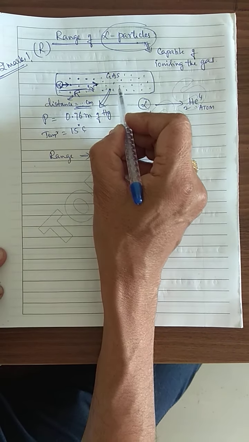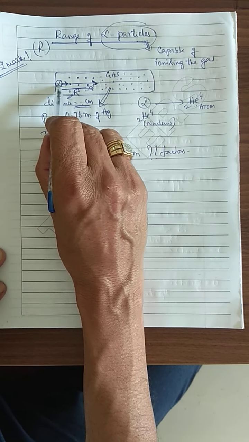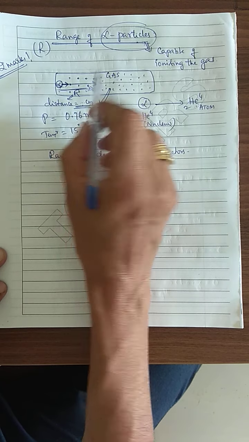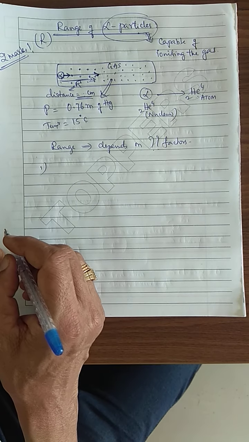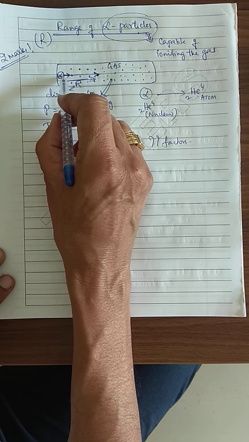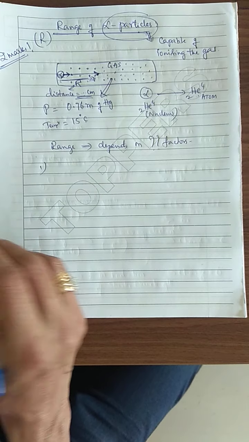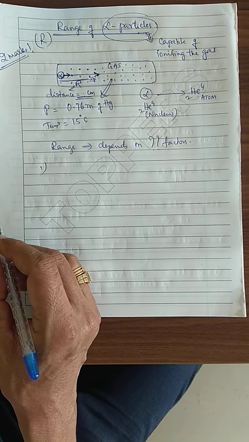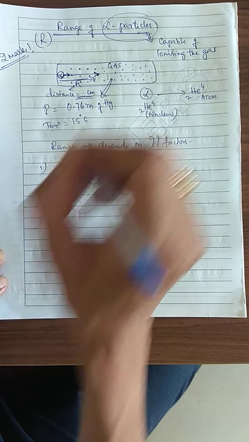One is, it is depending upon the density or pressure I can consider. Second, it is depending upon the initial velocity. So the first point: the range of alpha particles depends upon the initial velocity, or I can say the initial energy, of the alpha particle. Secondly, it is depending upon the ionization potential of the gas.